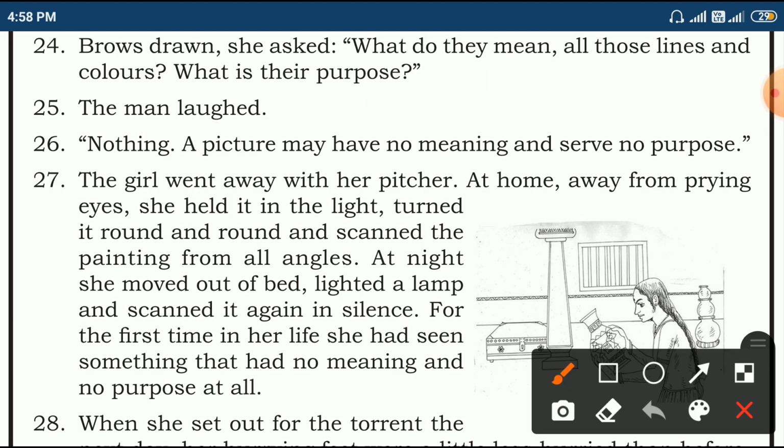At home, away from prying eyes, she held it in the light. What is she doing? She held the picture in the light, turned it round and round, and scanned the painting from all the angles.